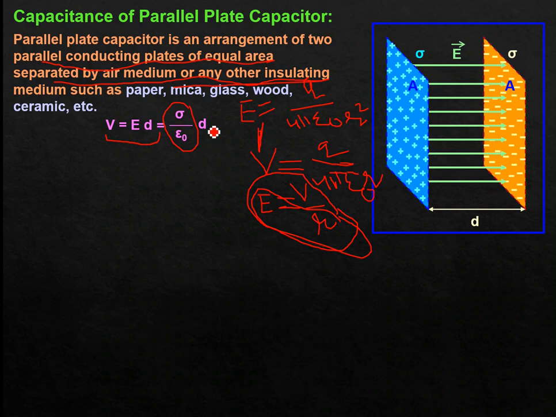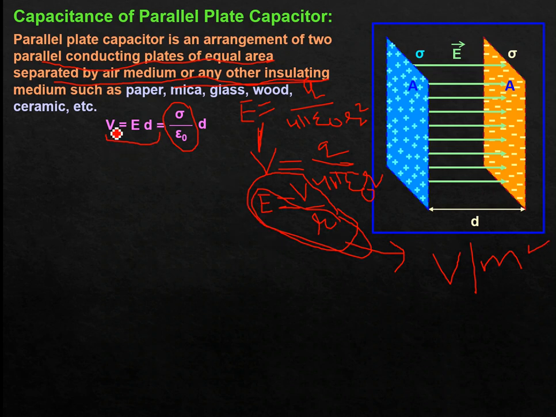So I have written V depending on the relation between electric field and electric potential, that electric field is equal to electric potential divided by separation. From this expression, many times it is asked that electric field has another SI unit, volt per meter. Electric field equals V divided by separation, V is volt and the separation is meter, so volt per meter is also another SI unit of electric field.